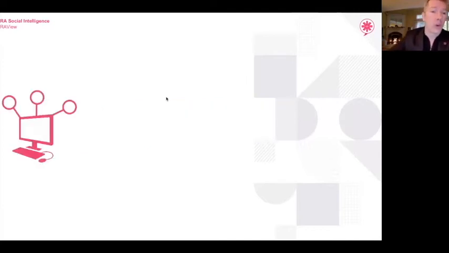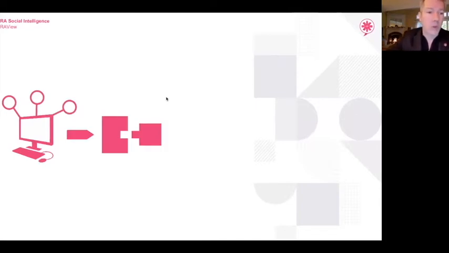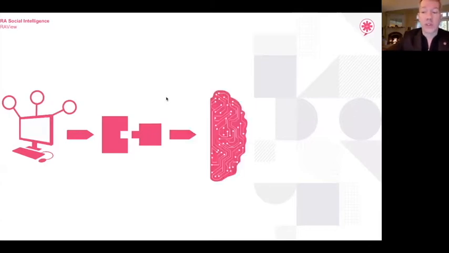So how does this work? Well, we start with a social network. Then we use something called an API, which is an application program interface, which is essentially a tool that allows one database to talk to another. So we're talking to the databases for Twitter, Instagram, blogs, Facebook, etc. And then we use artificial intelligence to find just the conversations we're looking for that would host a mention of an adverse event.